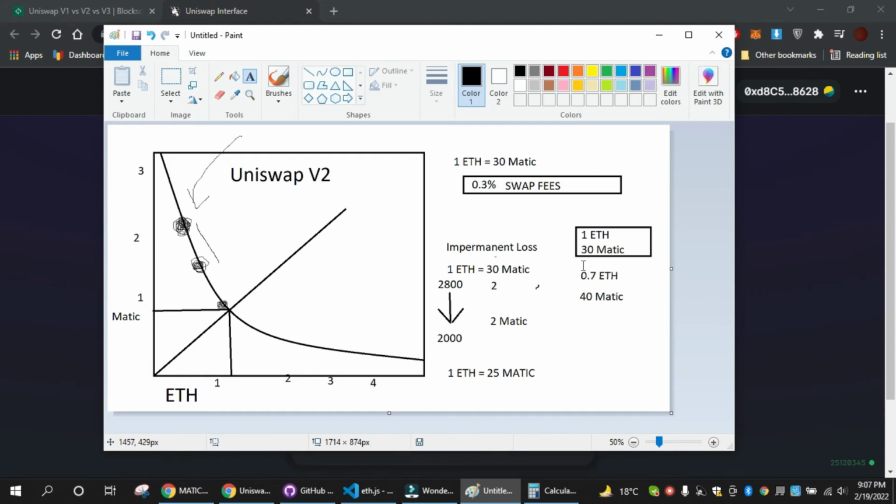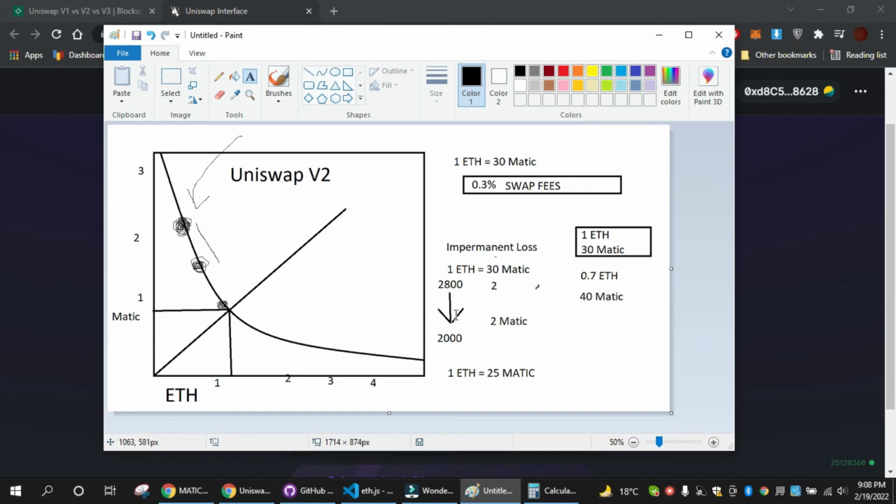That is basically the impermanent loss. Because if you had 1 ETH, you might have just lost $800, and whatever is the gain or loss of the matic, you will get that. But here you lose some amount of ETH and gain some amount of matic, and the amount of matic you gain is not sufficient to cover the loss.